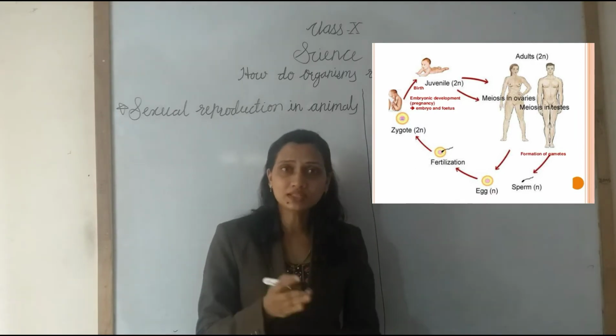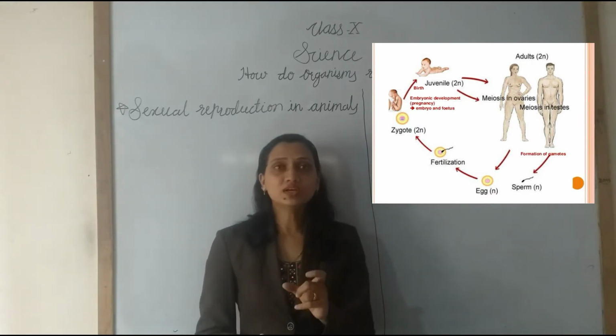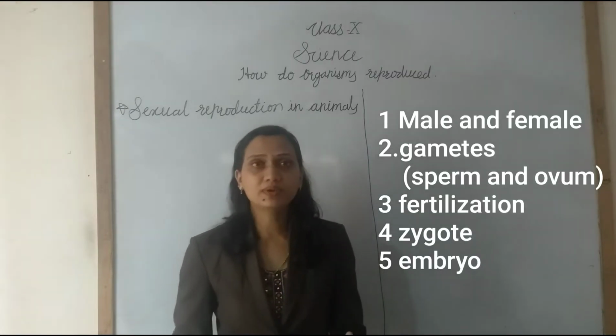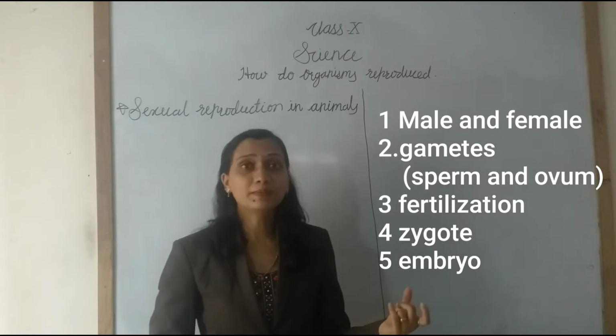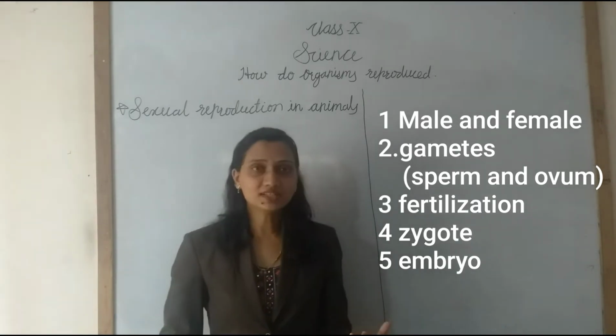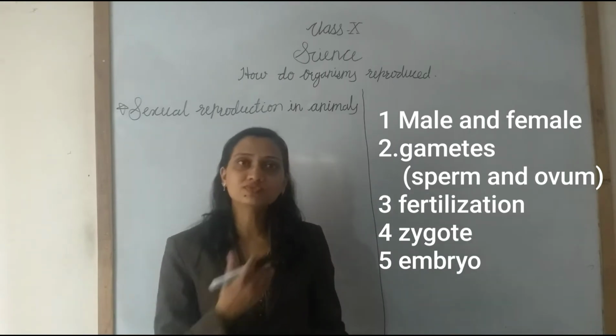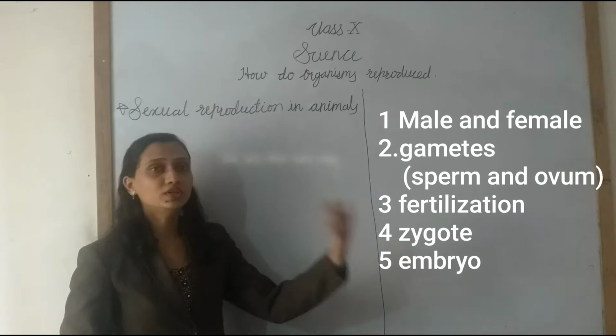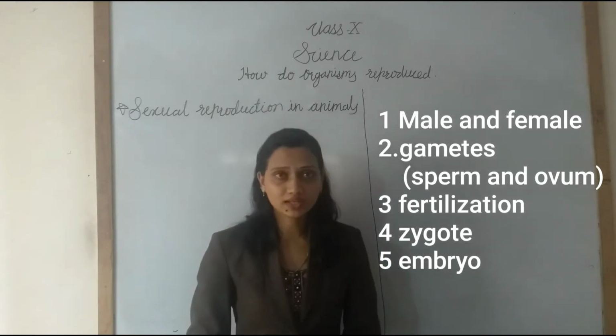So before starting this topic, first we clear the meaning of some terms. For example, male and female gametes, meaning sperm and ova. Then fertilization, zygote and embryo. First we will clear all these terms. Then we will learn how reproduction occurs in animals.